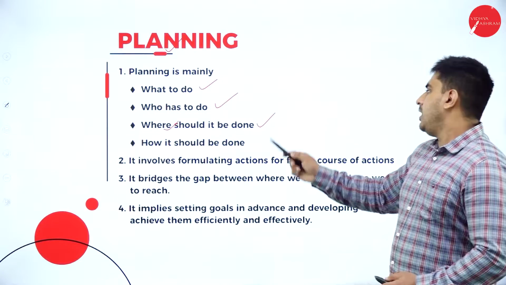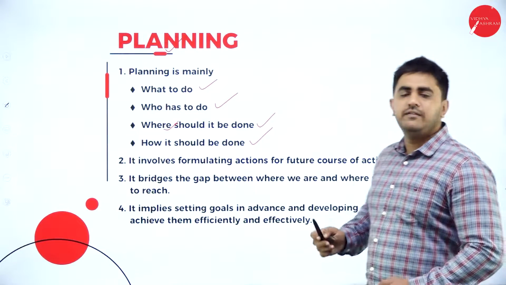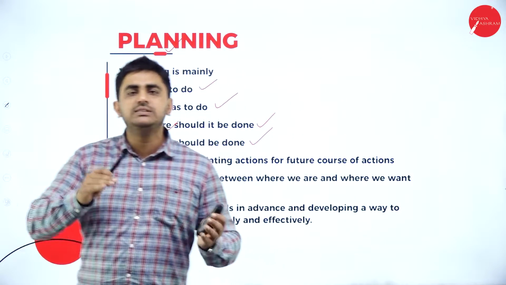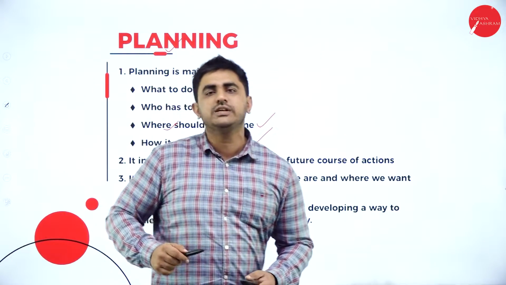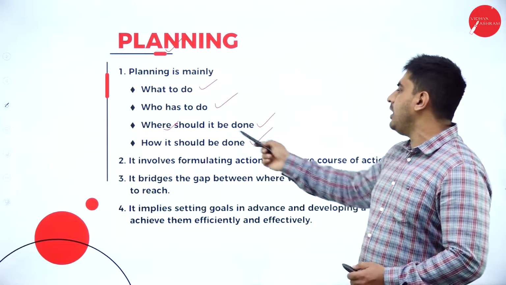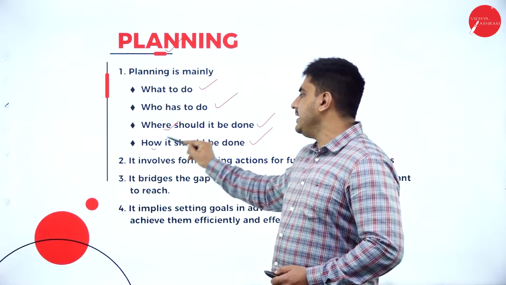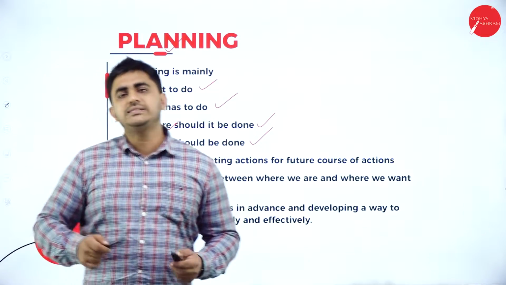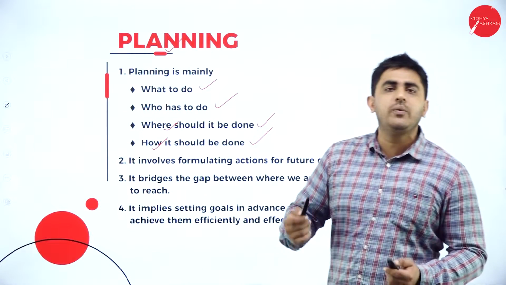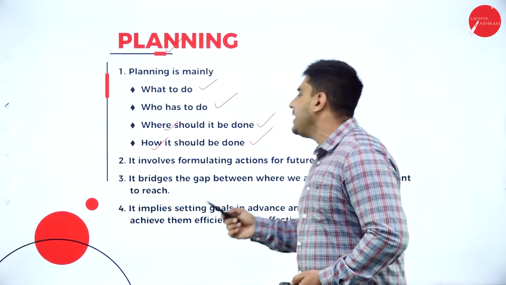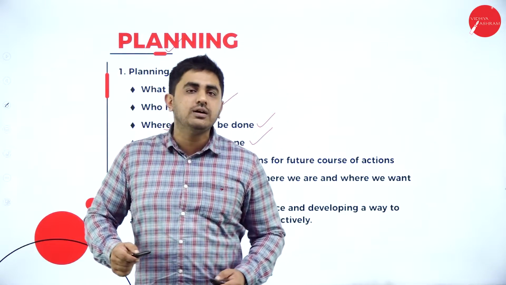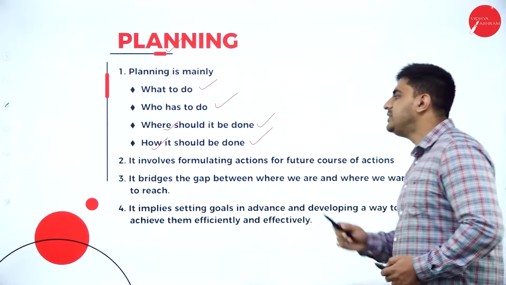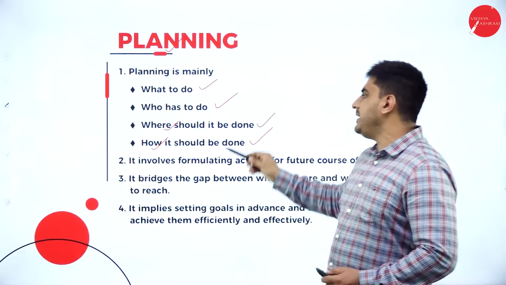Then it is how it should be done. Every activity will have its own sequence or order of operation. So you should ensure that all the activities are done in a sequential manner so that there is no wastage of raw materials, there is no wastage of time, and the products that are produced are of very good quality. So this is how it should be done. This is the main meaning of planning.